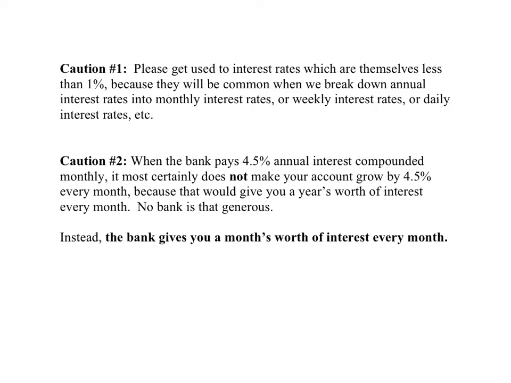Another caution, and this is a very common error: when the bank pays 4.5% annual interest compounded monthly, it most certainly does not pay you 4.5% every month. It does not make your account grow by 4.5% every month. If it did, that would mean that the bank was giving you a year's worth of interest every month. That can't be. No bank is that generous. Instead, what's happening is that the bank gives you a month's worth of interest every month. That's why that 4.5% annual rate has to be broken down into a monthly rate.